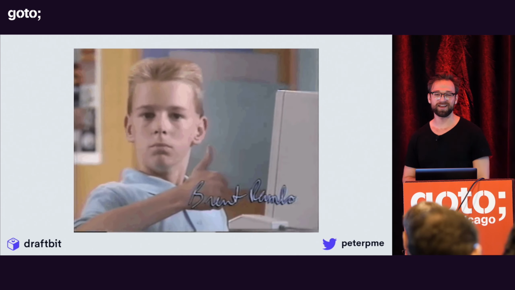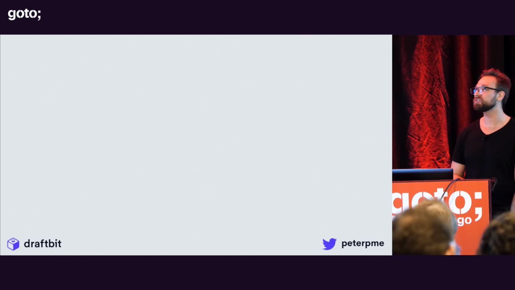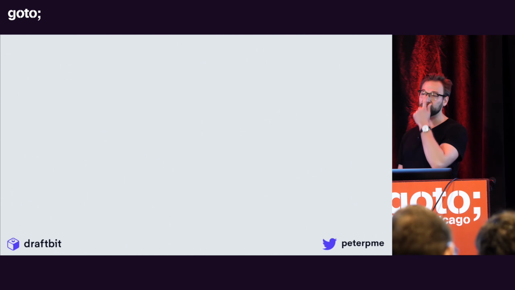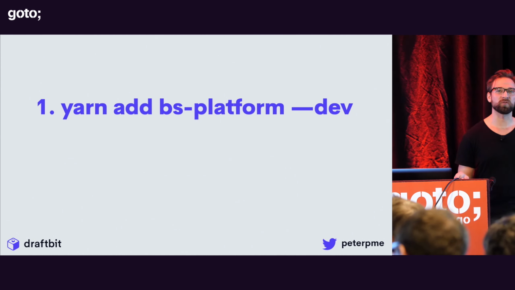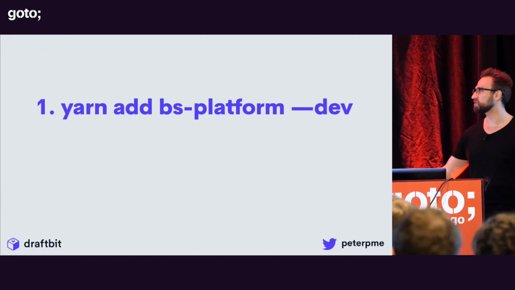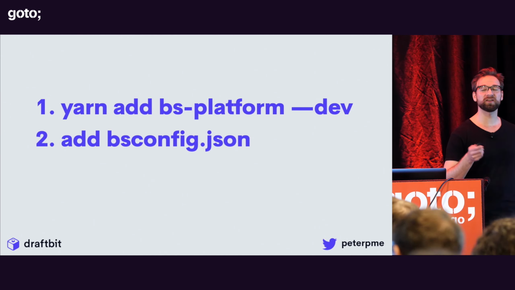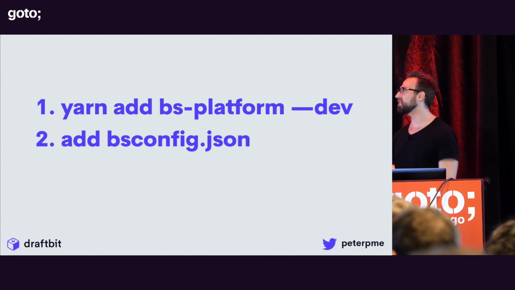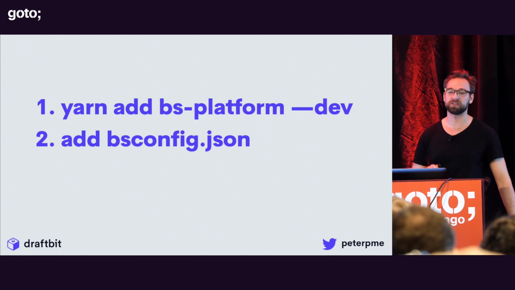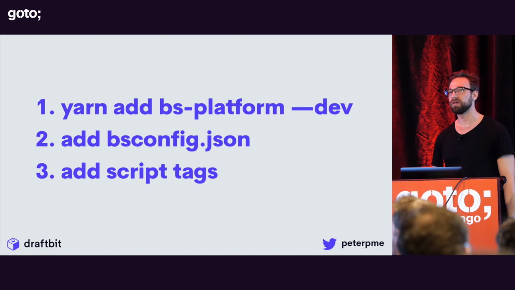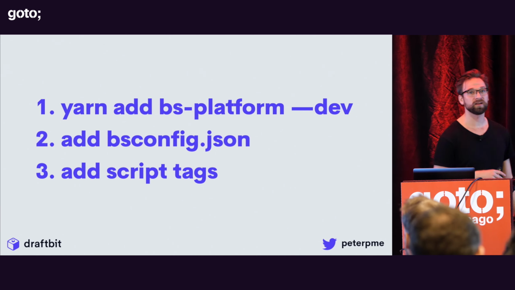We're getting there. Anyway, how do I add Reason to my JavaScript project? Well, the process is super, super simple. And anyone can do it in like 15 minutes. So you add BS platform, right? Usually just set the exact version on this and set it and forget it. You add a BS config file. BS config is like your package.json, but for the Reason ecosystem, right? I'll show you what that looks like in a second. And then some script tags, like yarn re watch, yarn re build, right? And that's about it.